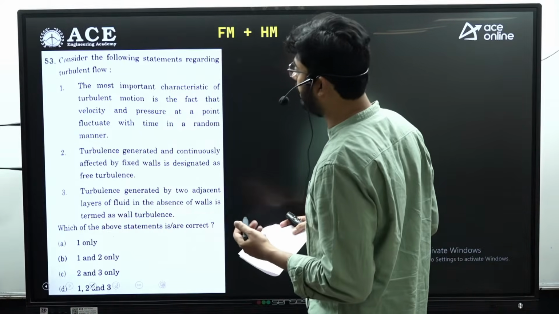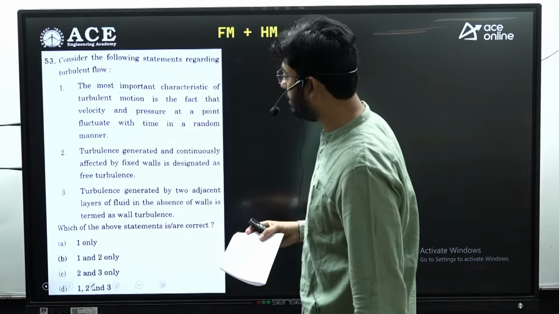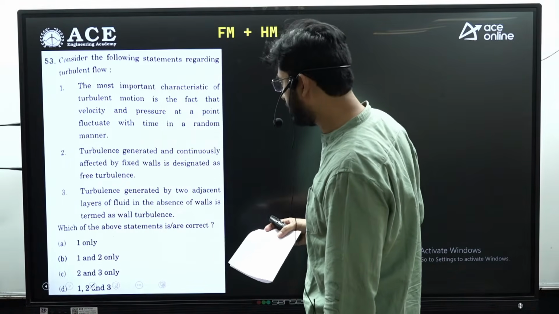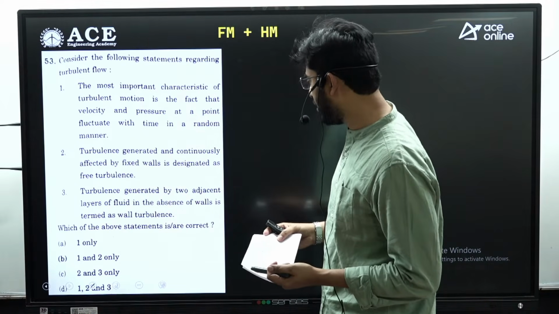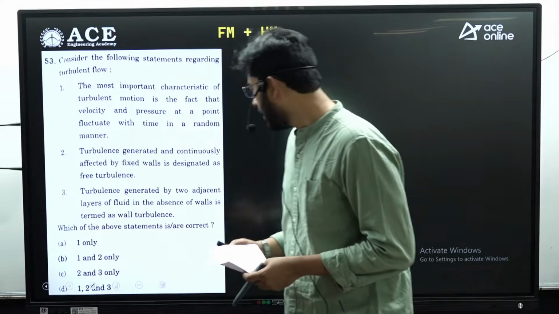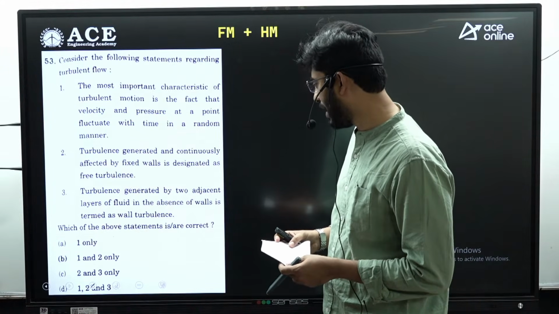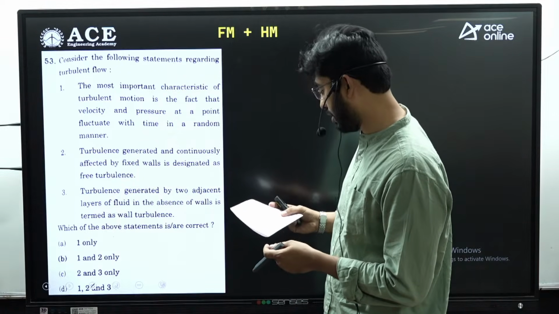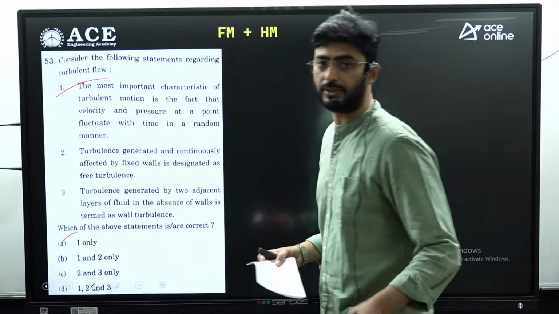Consider the following statement regarding the turbulent flow. The most important characteristics of turbulent flow is the fact that velocity and pressure at a point fluctuate with time in random. And second statement is turbulence generated and continuously affected by fixed wall is designated as free turbulence. And statement 3 is turbulence generated by two adjacent layers of the fluid in presence of the walls is termed as wall turbulences. So which of the following statements are correct? So in 53, option A, that is statement 1 is only the correct answer.